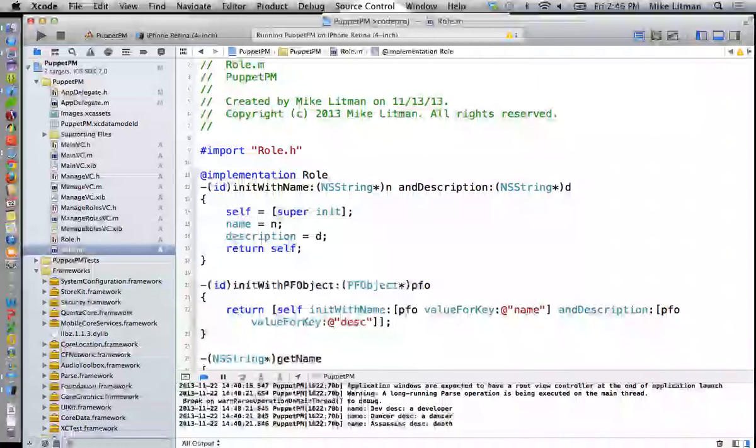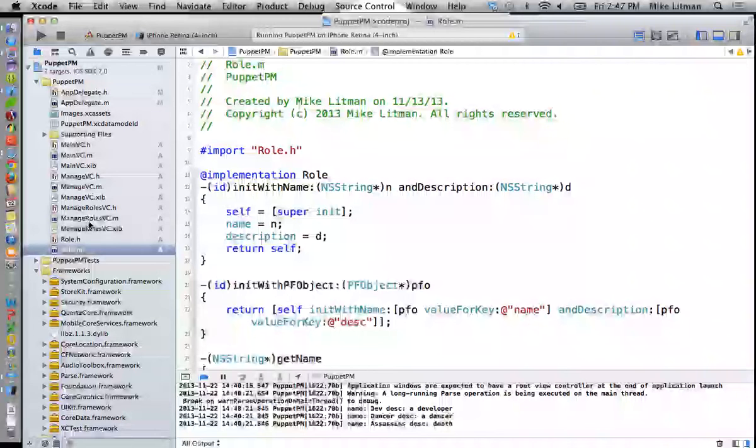Does that make sense? So I can now create a role object given a PFO object or a PF object, where a PF object is what we receive from Parse. So I'll pass it the PF object, pull out the name and the description from that, and ultimately create an actual role object just like we used before.